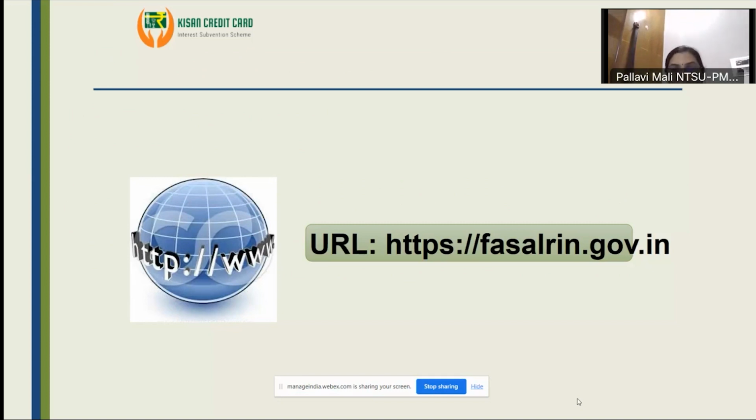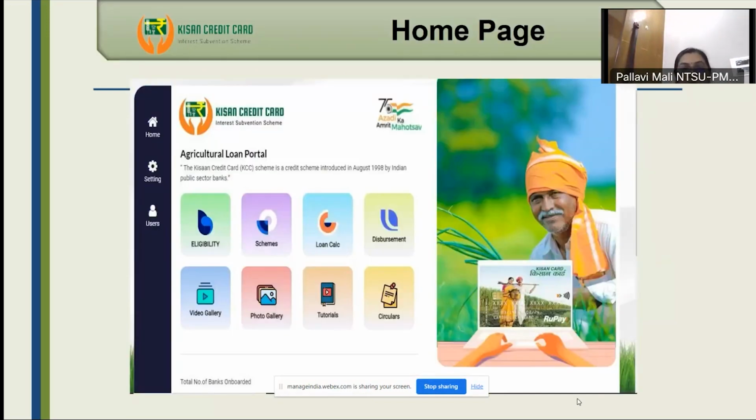The ministry has come out with this right now. It's all spread across different banks and different branches, but we do not have a single comprehensive database yet. So the ministry has worked upon this particular portal, which we call right now fasalgreen.gov.in. This is mainly for the use of banks, where they will enter all this data. From 2022 onwards, all the data of the new KCCs issued by the banks are uploaded on this particular portal.